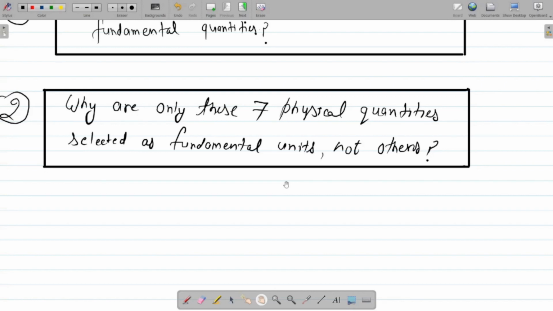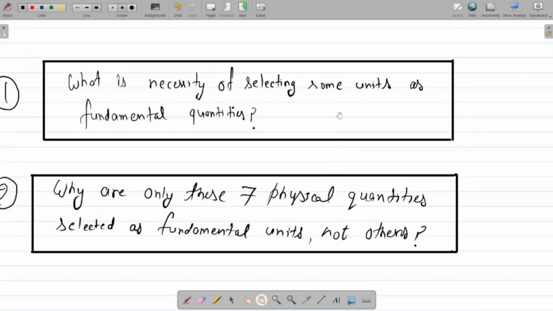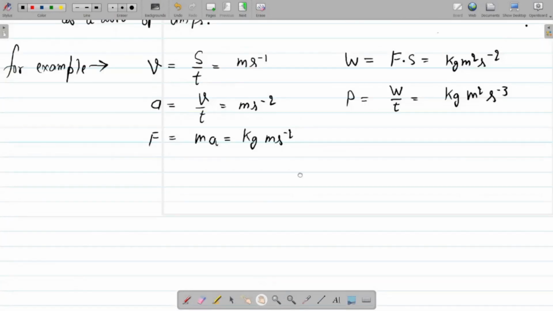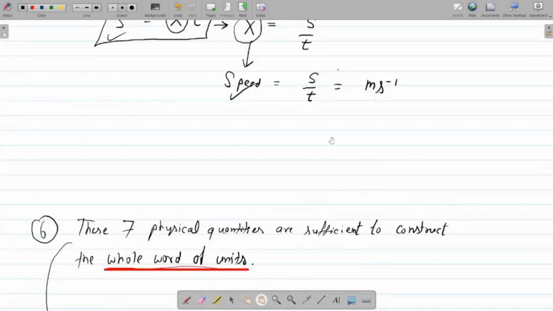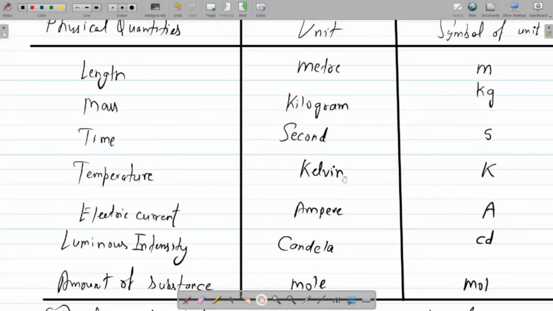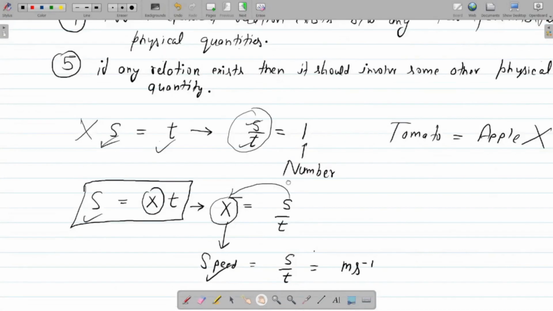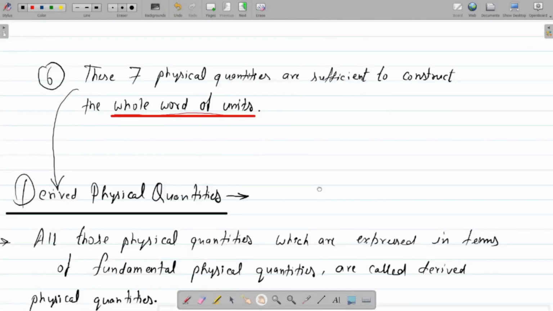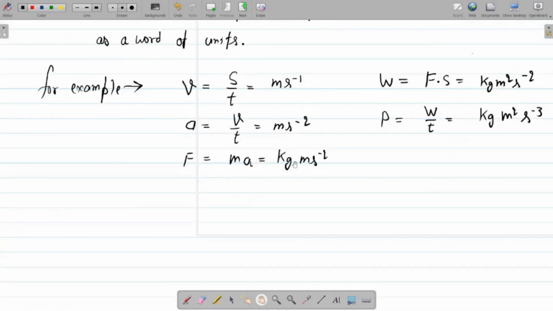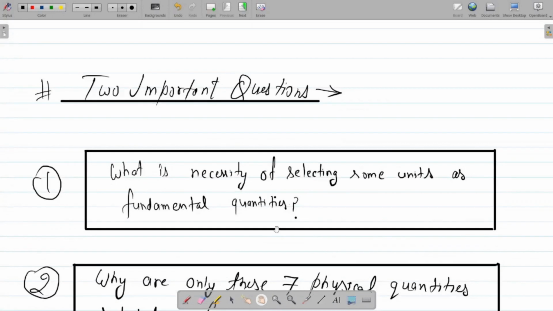Okay, so one of the reasons for selecting these quantities as fundamental units is that these quantities, which are listed here in this table, are easy to measure, right? For example, if I ask which one is easier to measure, length or speed, I think length is comparatively easy to find out as compared to speed, right?